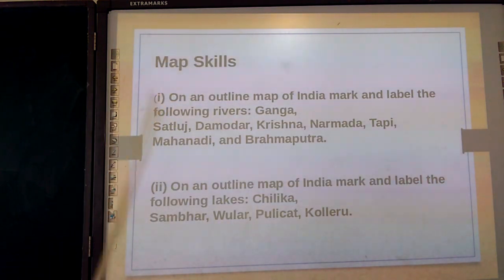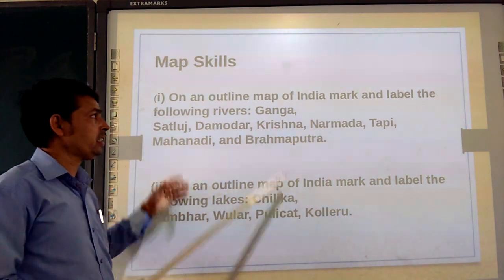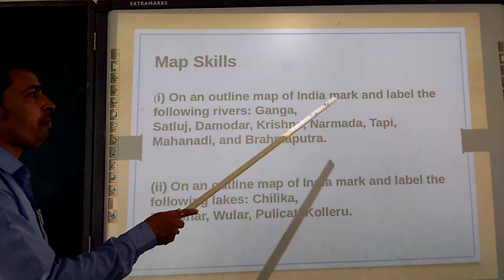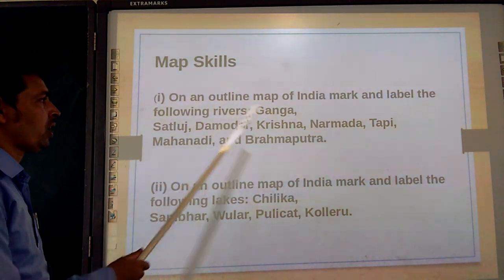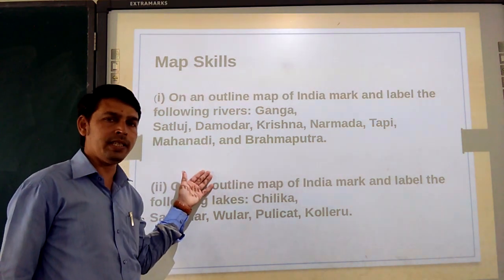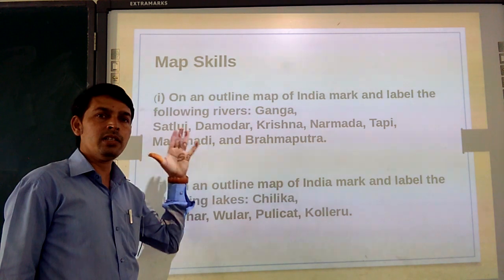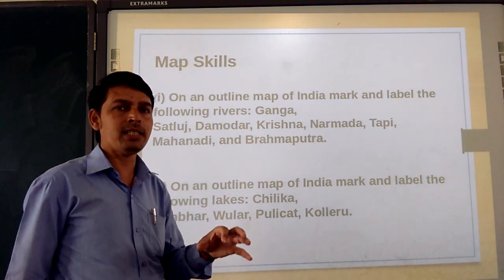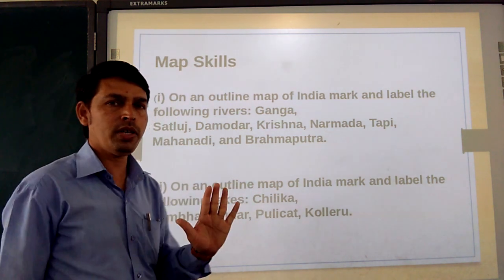Then the map skill question which is given in the textbook, you have to do. On an outline political map, mark and label the following rivers: Satluj, Damodar, Krishna, Narmada, Tapi. This is just for your homework because it is given in the textbook. And the lakes which I mentioned, the lakes which are going to be part and parcel of your examination, that you have to do.